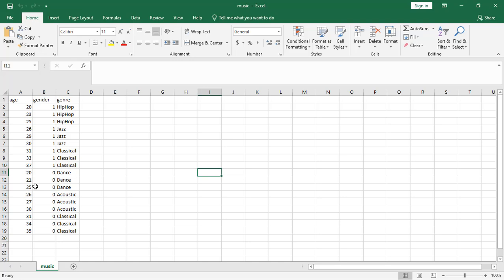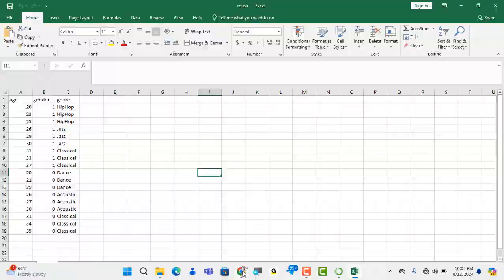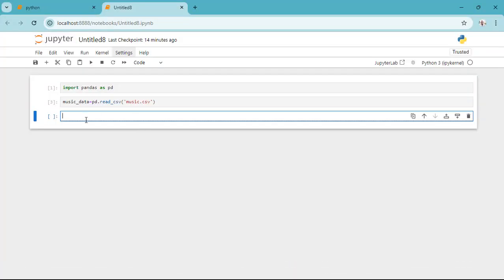Now if I want to split this data, first of all, this is what I'm going to do. I will use the drop method. So I'll say music data drop.